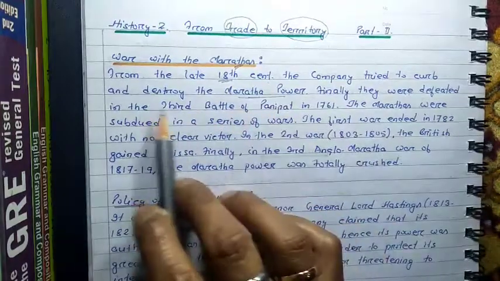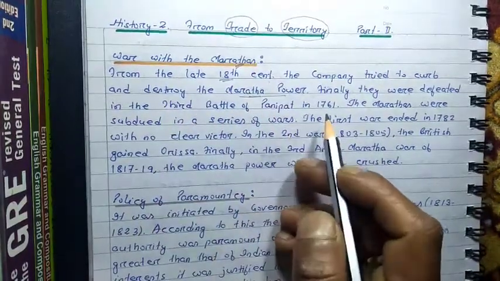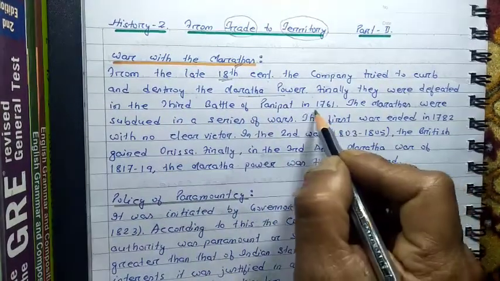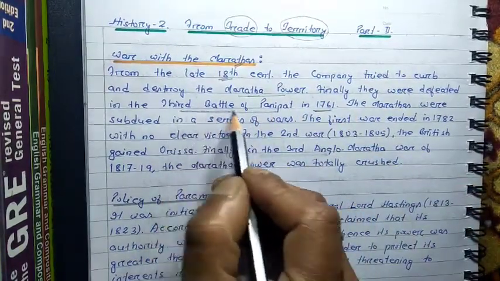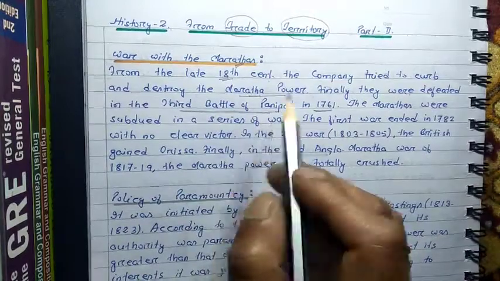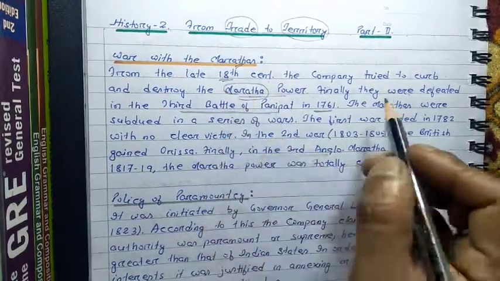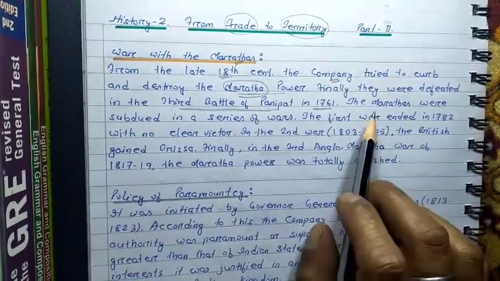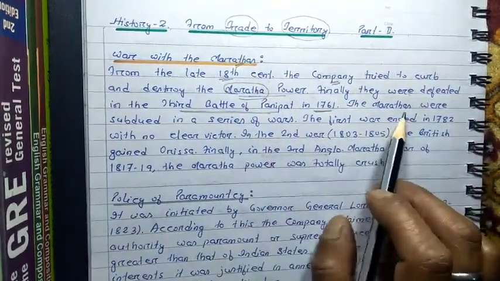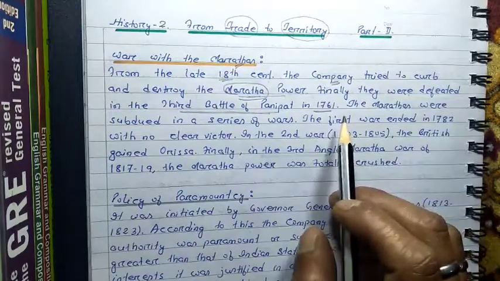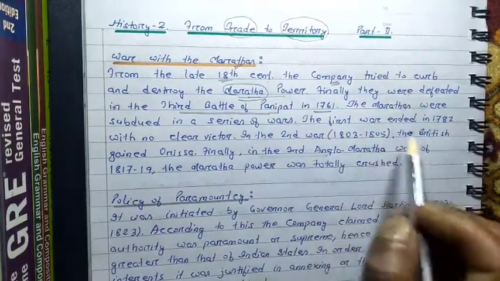Finally, they were defeated in the Third Battle of Panipat in 1761. In the year 1761, the Third Battle of Panipat was fought, and in this battle the Marathas were defeated. The Marathas were subdued in a series of wars. The different Maratha rulers fought different wars with the company.